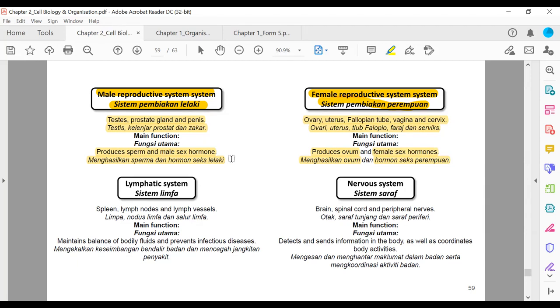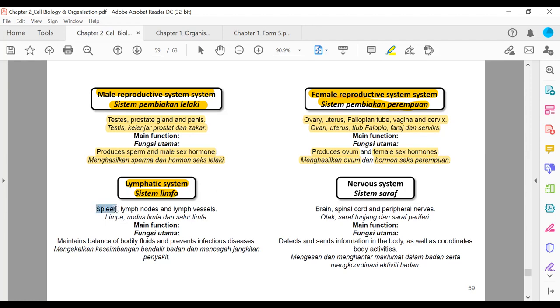Reproductive system, chapter 15 kita akan belajar. We're going to learn this in chapter 15. Lymphatic system, sistem limfa yang kita akan belajar semasa chapter 10. Chapter 10, we're going to learn about this. Okay. So, what is lymphatic system?